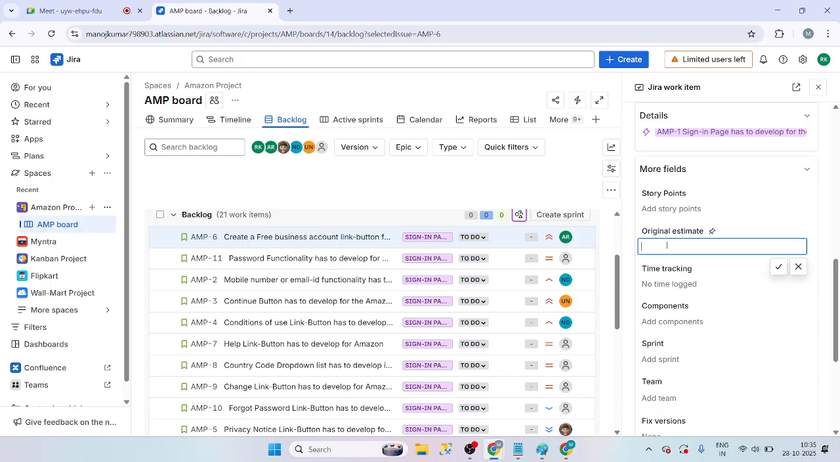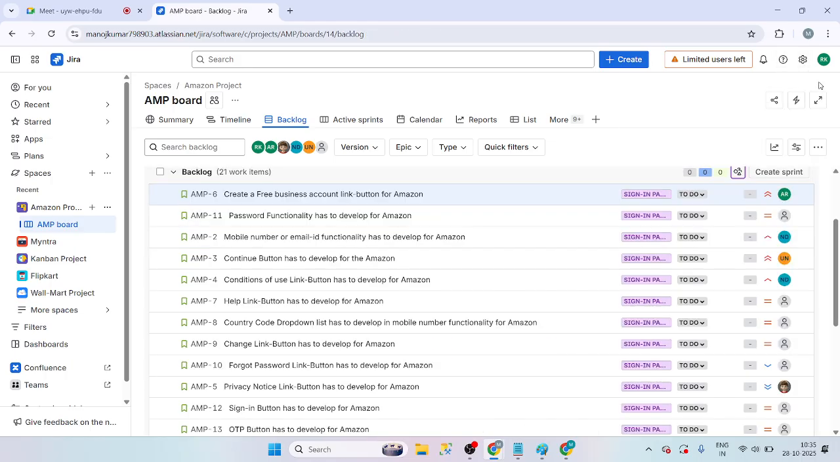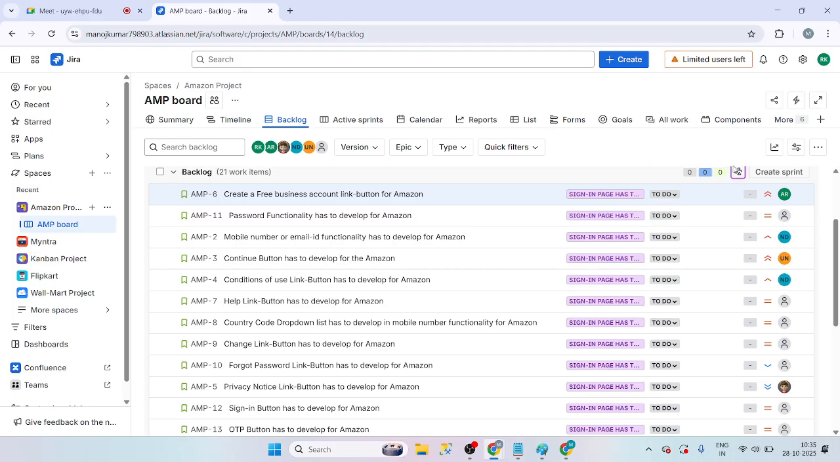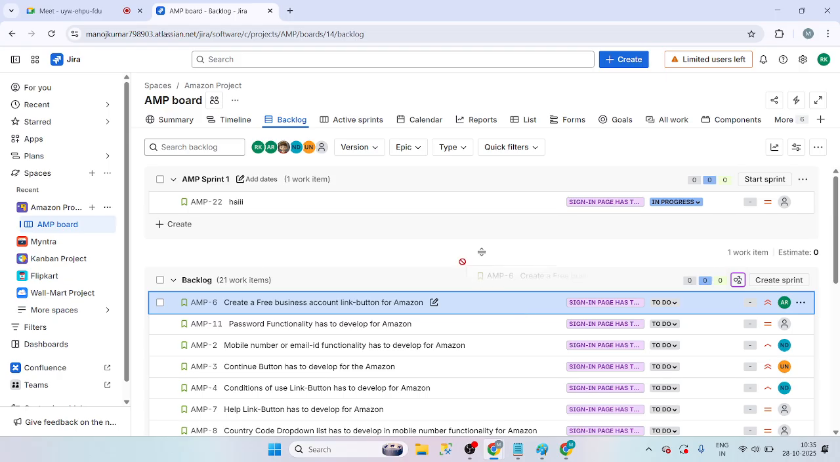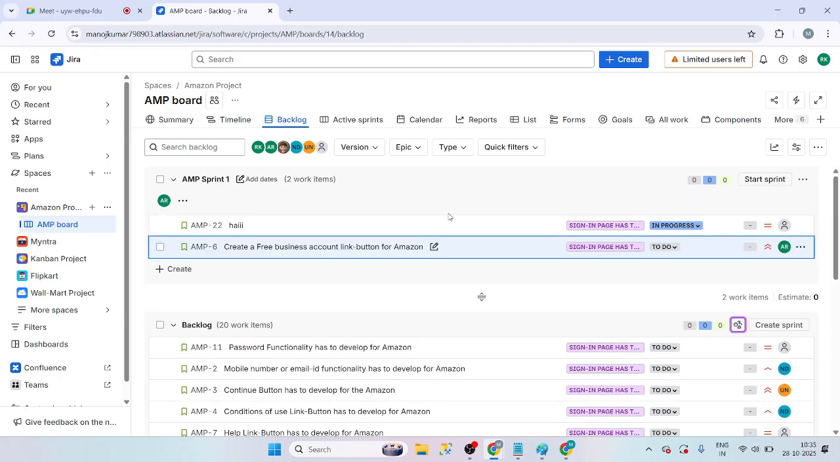I have a question, Manoj. Yes. Let's say there is one ticket that says create a free business account. Let's call it a ticket for now. It says create a free business account linked button for Amazon. So we got this requirement, and then the developer will come into the picture, assuming that this backlog is in the sprint backlog. The developer looks into it and says, okay, let's say I have only 5 developers in hand as a lead.